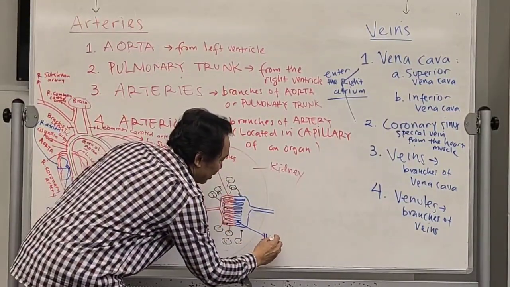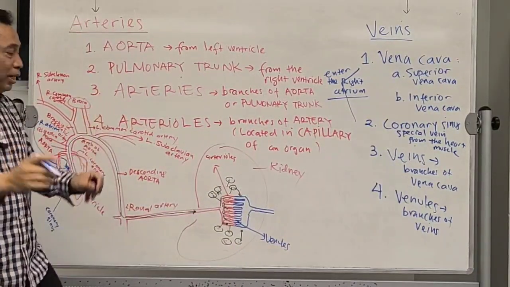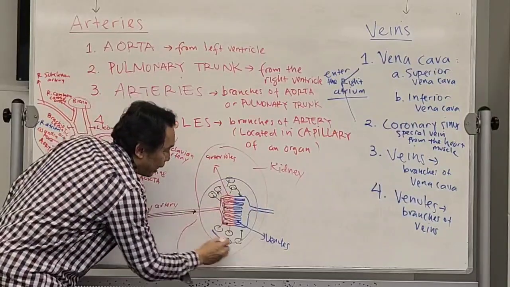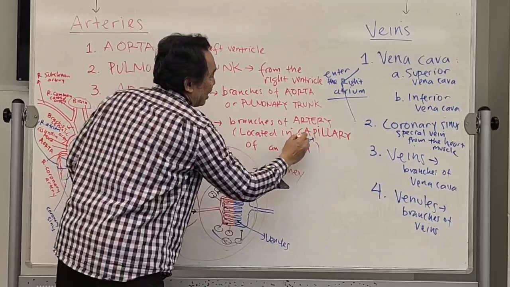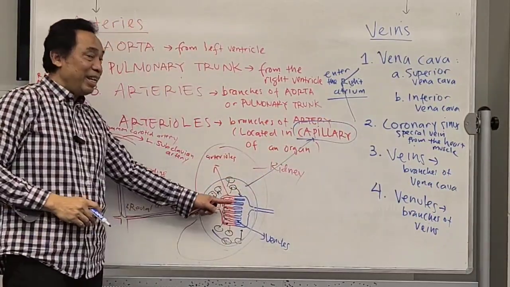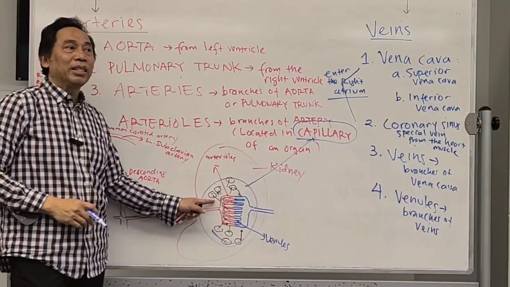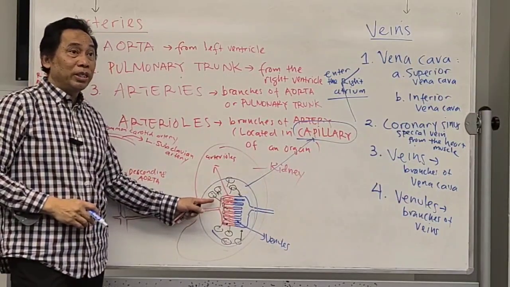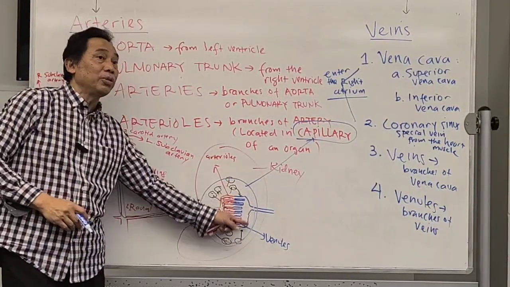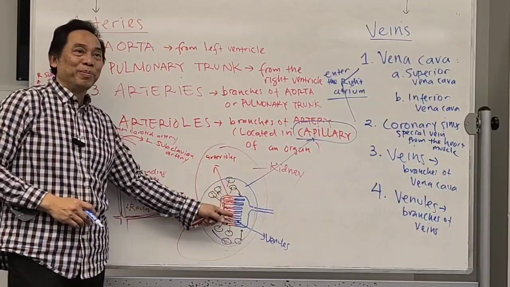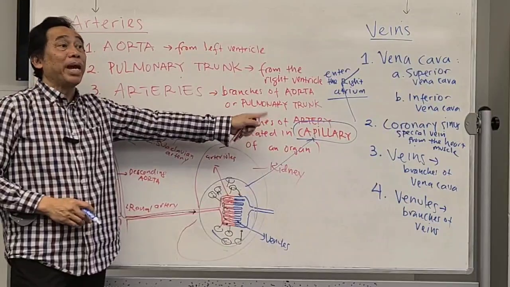Venules. So this is venule. Okay? This is venule. Are you with me? Now, the whole thing over here, the place where there is exchange, is called capillary. See this one? Capillary is actually the place in the organ where there is exchange. And it will consist of what? Arterioles, venules, and the tissue together. All of them. It's called what? Capillary. Sometimes people also call it capillary bed.